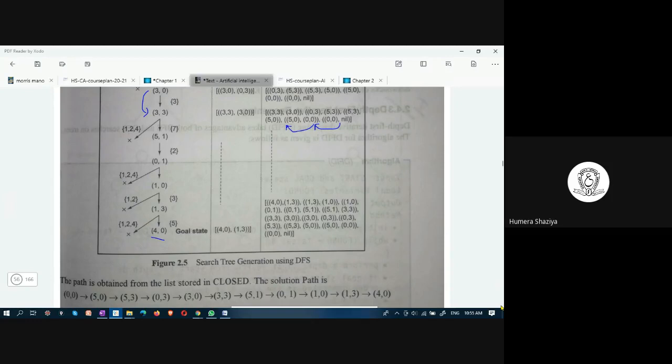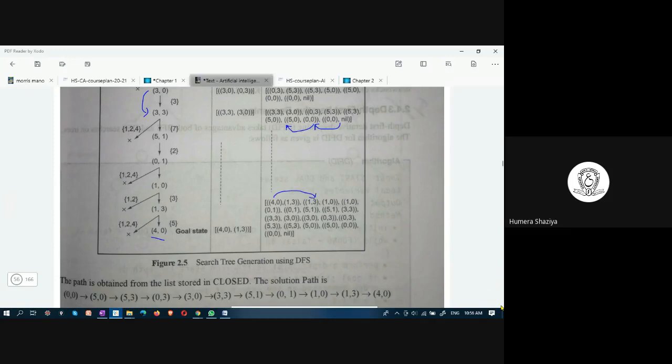And how did we reach 4, 0? From 1, 3. How did we reach 1, 3? Here you can see 1, 3 is from 1, 0. And how did we reach 1, 0? That is from 0, 1. And how did we reach 0, 1? From 5, 1.